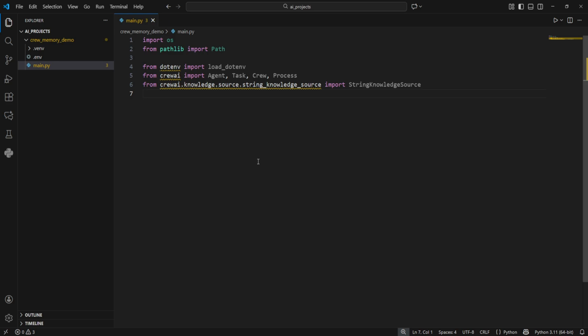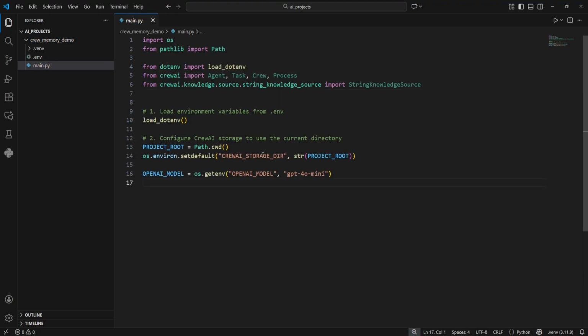Then we bring in Agent, Task, Crew and Process from CrewAI. These are the core building blocks for defining agents, tasks and how they execute. Finally, we import StringKnowledgeSource, which lets us create a simple knowledge source from a string. We will use this to encode the user profile as declarative knowledge.